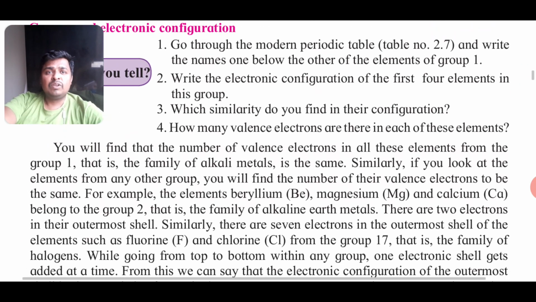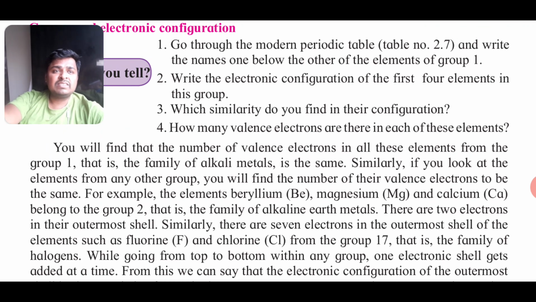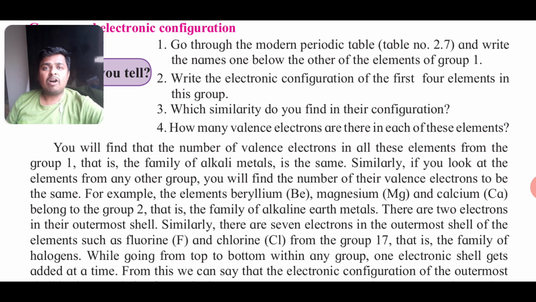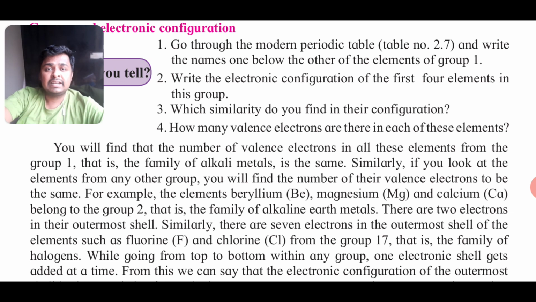So you will find that the number of valence electrons in elements of group 1, that is alkali metals, is the same. If you see group 1, they all have valency 1, group 2 have valency 2. Based on the electronic configuration, how many electrons are present and how they are arranged, the placement is decided.